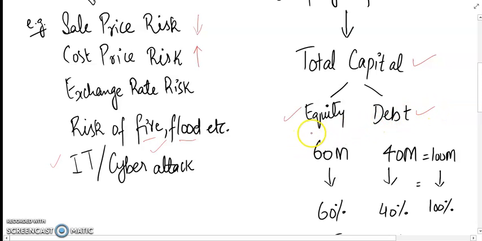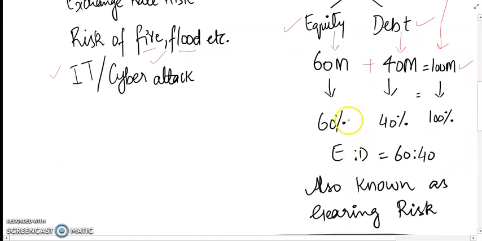If we consider that the total capital of a company is about 100 million and 60 million is equity and 40 million you got from the lenders, so 60 plus 40 comes out to 100. That also means that 60% of the total capital is financed by the shareholders and 40% is financed by the debt holders. So that gives us an equity to debt ratio of 60 to 40.